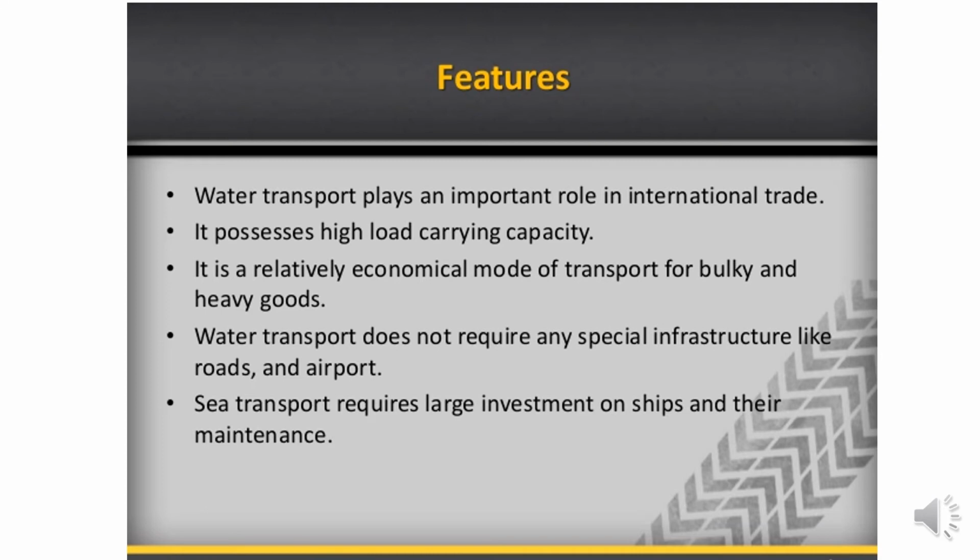There's a lot of oil spill that takes place. Now, this oil spill in the ocean creates a lot of disharmony, and the water ecosystem gets affected because of this. The wildlife, the sea life, gets affected because of oil spill. So that is one disadvantage of the transport system by water.